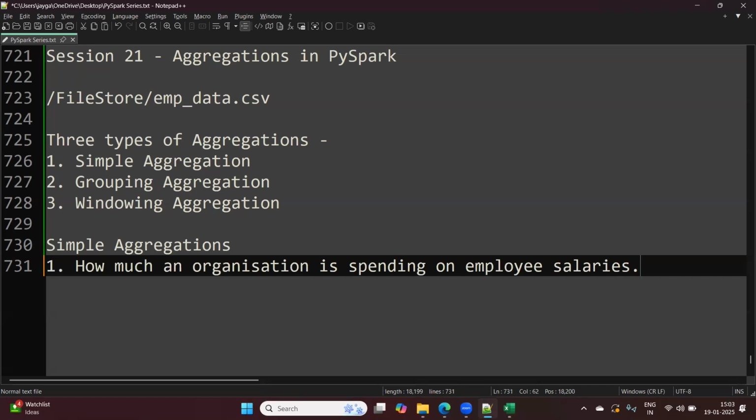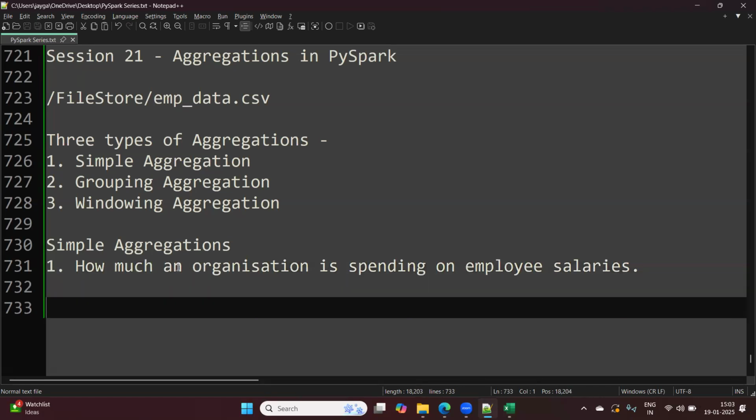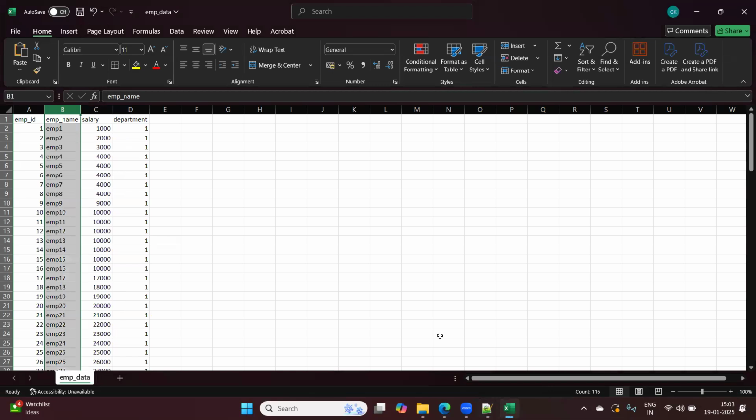They have, let's say, 115 employees so far. So they want to understand how much they are spending on employee salary. What we need to find out here is the sum of salary of all the employees. That is the requirement.